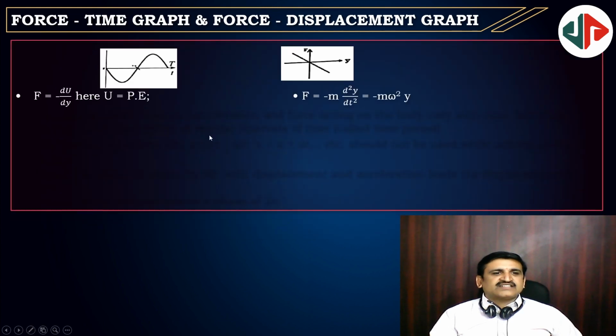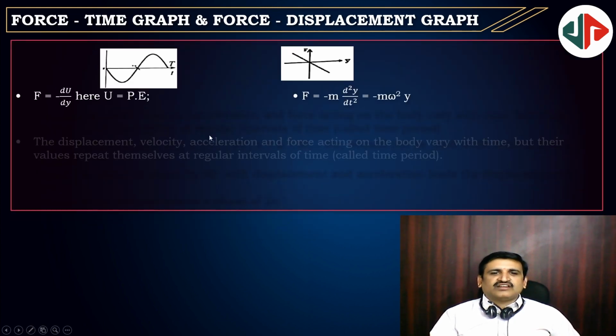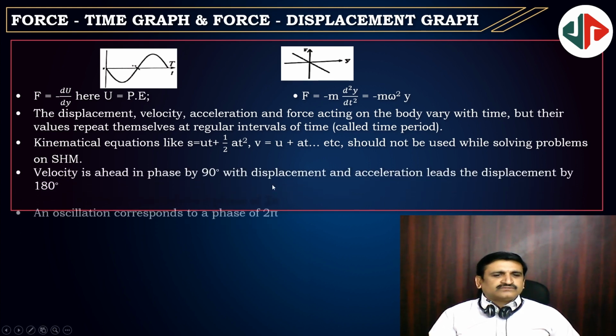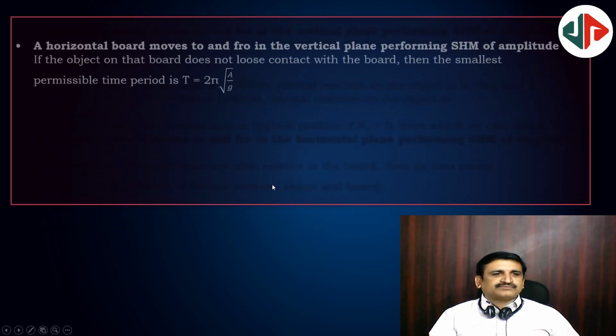Next, this is the force time graph. Displacement, velocity, acceleration and force acting on the body vary with time, but their values repeat themselves at regular intervals of time. Kinematic equations cannot be used to solve these things, so you have to go for different methods with the help of a reference circle. Those things we are going to discuss.